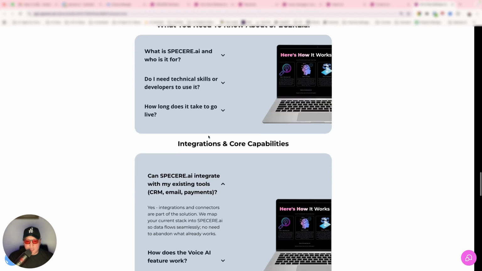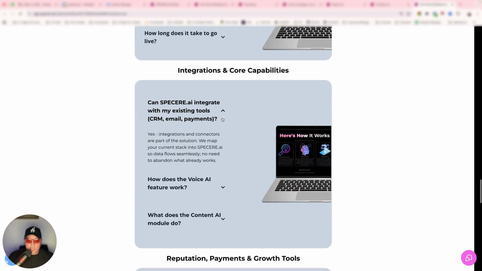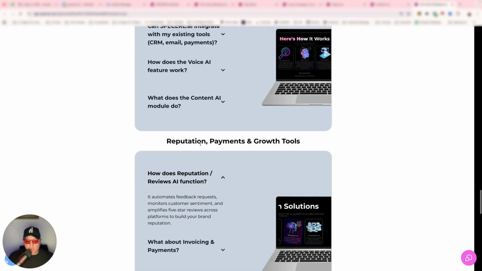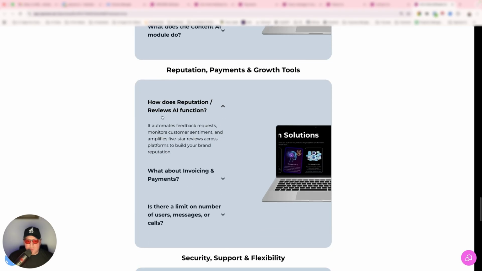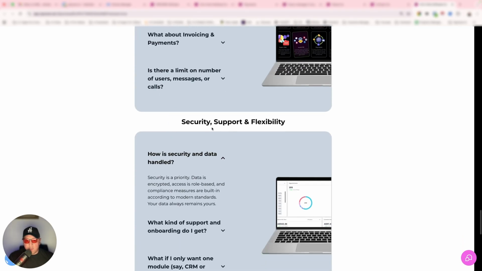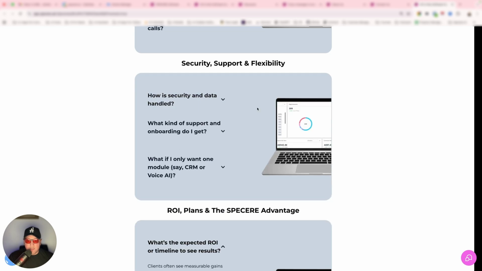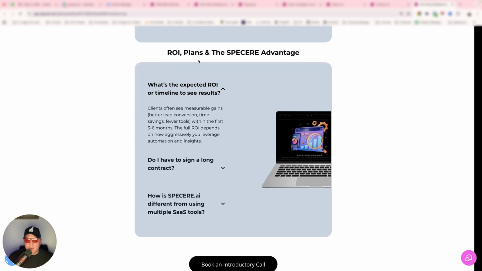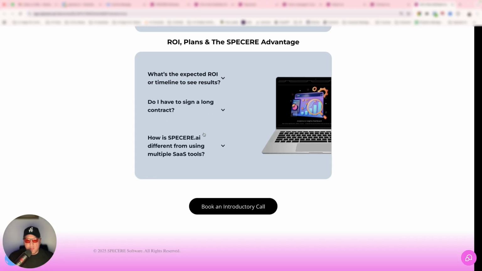What you need to know about Spacia: integration and core capabilities, reputation, payments, and growth tools. Again, you can actually click on each one of these. Security, support, and flexibility. And the last one, ROI plans and the Spacia Advantage. So as you can see, pretty cool. And again, call to action at the bottom of the page.